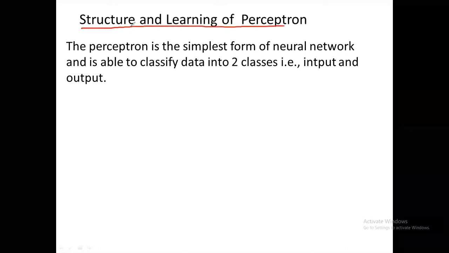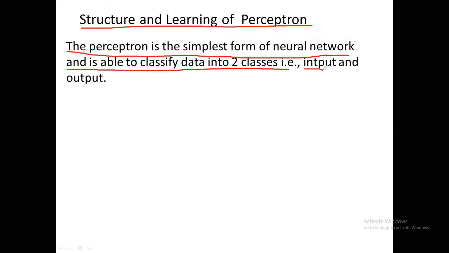Structure and learning of the perceptron. How the perceptrons are learning. The perceptron is the simplest form of the neural network and is able to classify data into two classes. What it means is there are only two classes, one is input, another one is output.